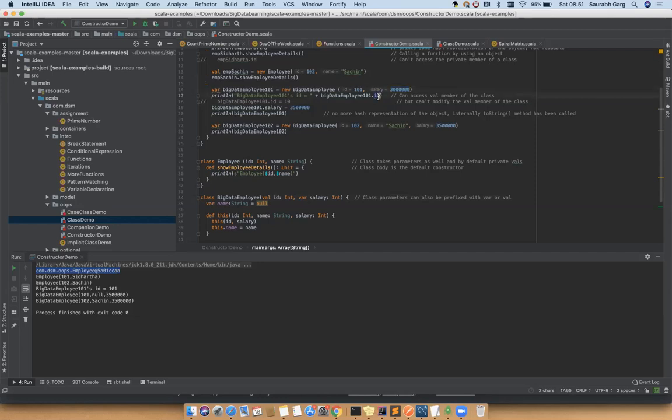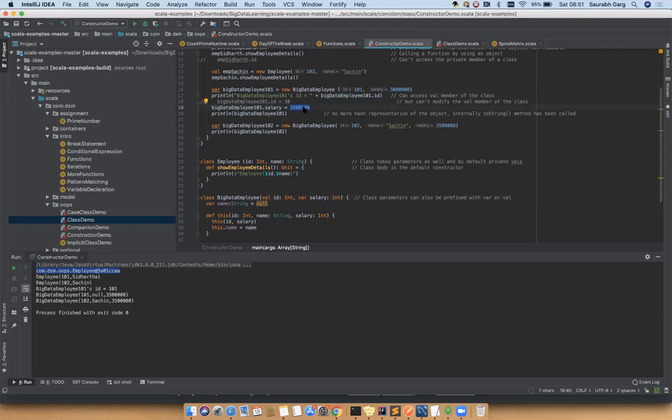ID has been accessed. But the moment you try to override it, it will throw you an error because that's a val. Okay, so at the same time, in the next line, we changed the salary. Big data employee 101 dot salary goes to 35 lakhs. It's allowed here. You can assign some value here.